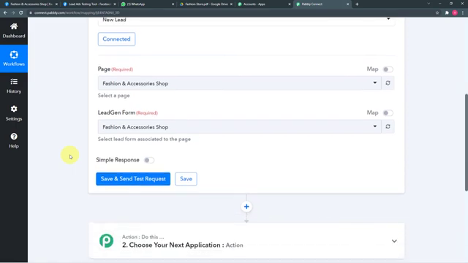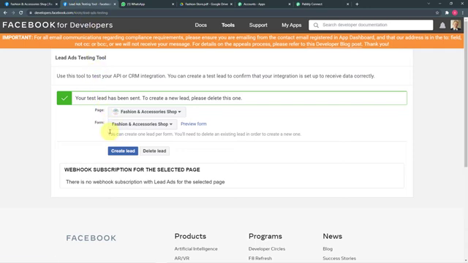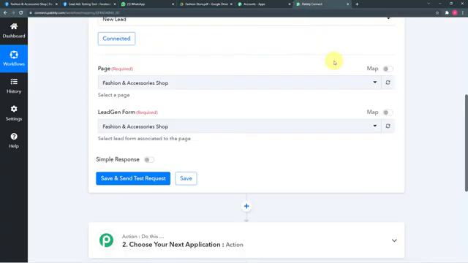And you can see the lead generation form gets automatically selected because we have only one lead ad form attached here, fashion and accessory shop. It is the name of the form. So in this field, you will find only one option. Now when I click here on save and send test request, it will bring the data of the most recent lead generated here in Pabbly Connect. Let me show you how it is going to happen.